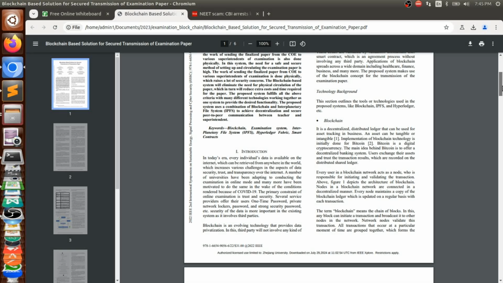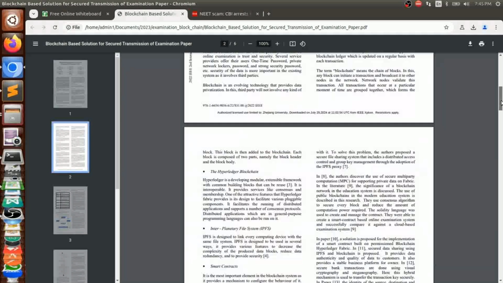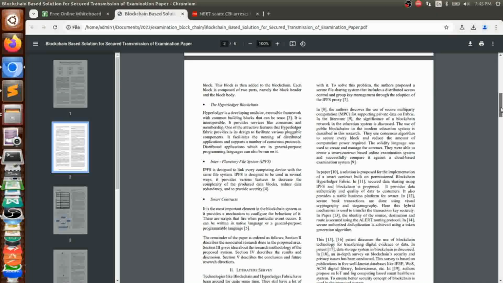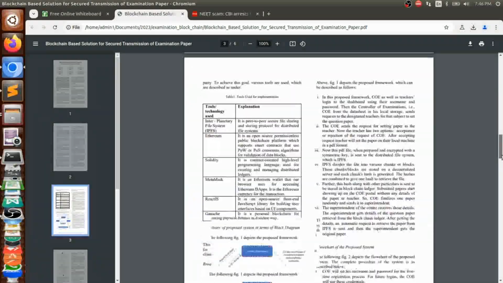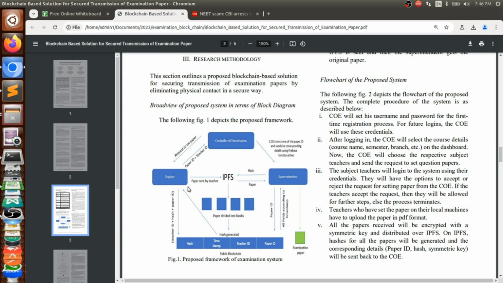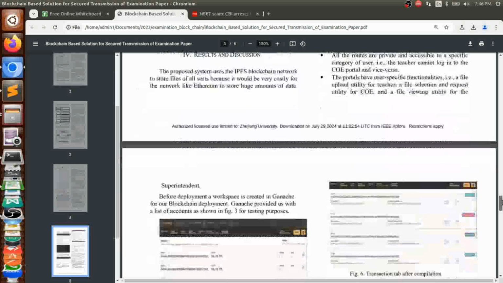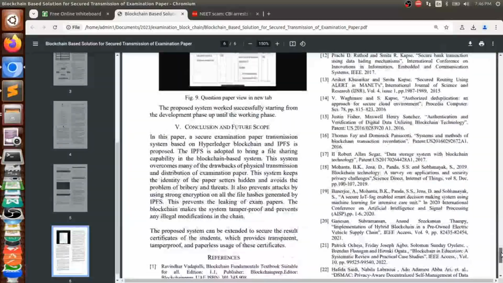They are not defining anything special in encryption technique or the like. They are using whatever is already available. And you can see the same thing, they have made it as a block diagram. Okay, so how the exchange of data will happen, and what data they are going to hash. Here it is teacher ID plus hash plus paper ID, so all those things will be there. The hash data will be there, and this is a flow chart for the same thing. Finally, some screenshots of the project.